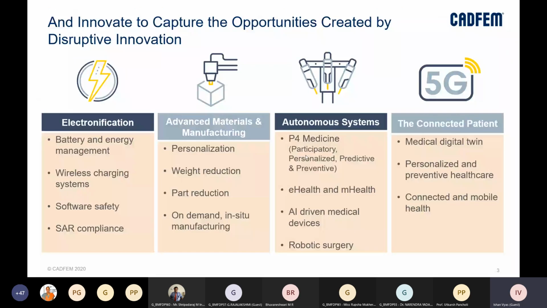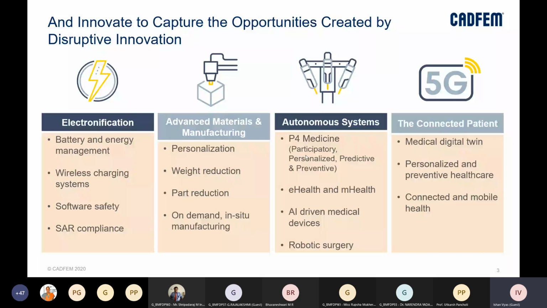There are definitely some disruptive innovations which have been happening for, let's say, the past decade, and those will definitely trickle down to the medical or healthcare industry as well, like electronification.